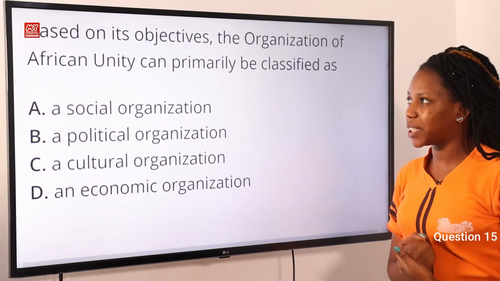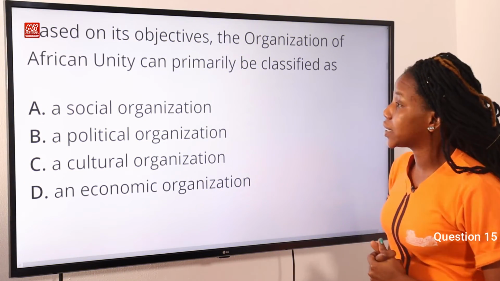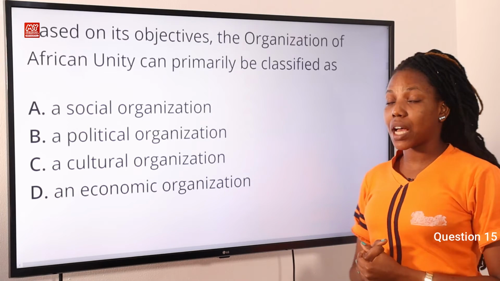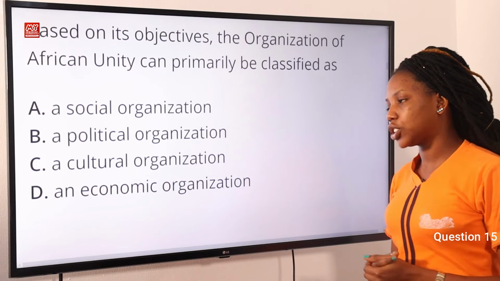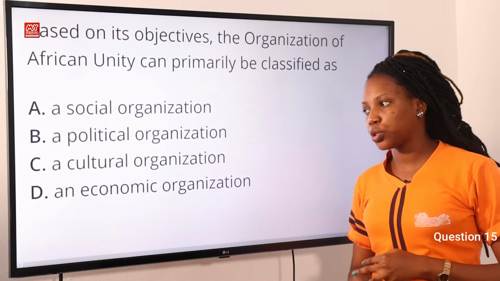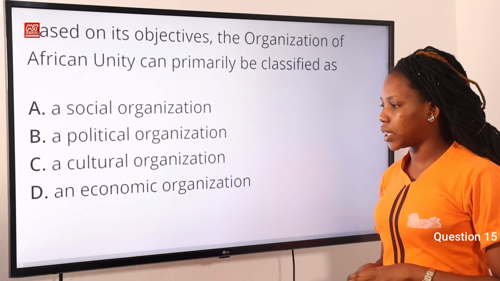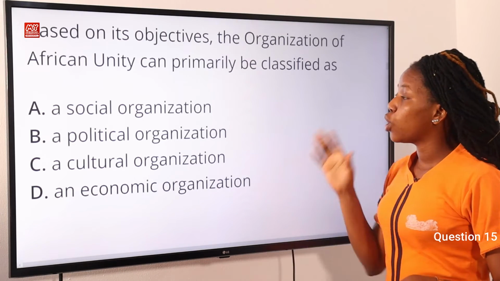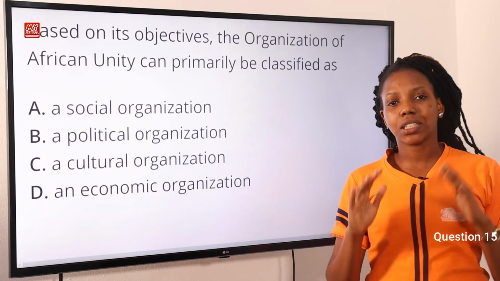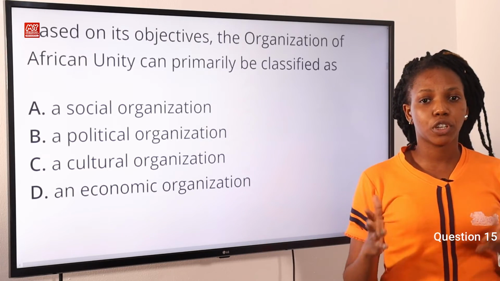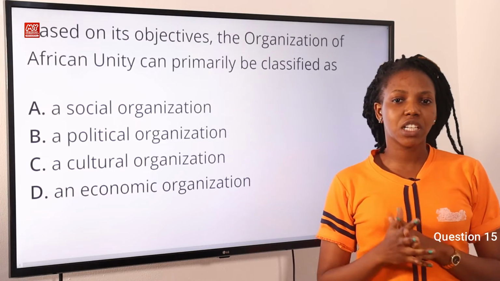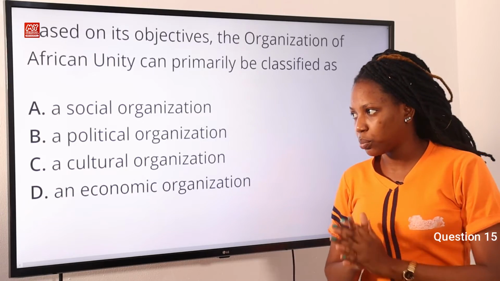Question 15. Based on its objectives, the Organization of African Unity can primarily be classified as option A, a social organization, option B, a political organization, option C, a cultural organization, option D, an economic organization. Okay, first and foremost, the Organization of African Unity is an intergovernmental organization, so therefore it should be classified as a political organization, primarily a political organization. So option B is the correct answer to this question.